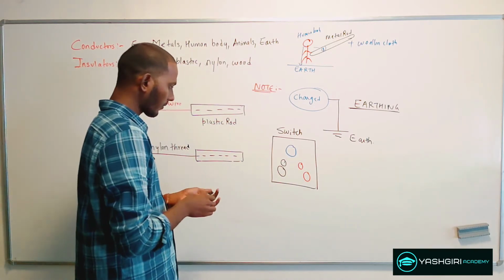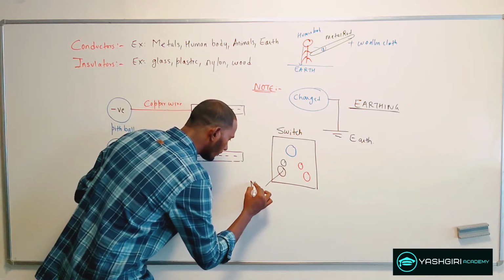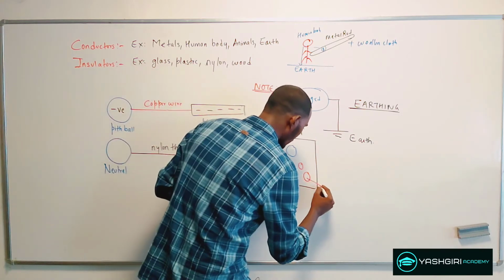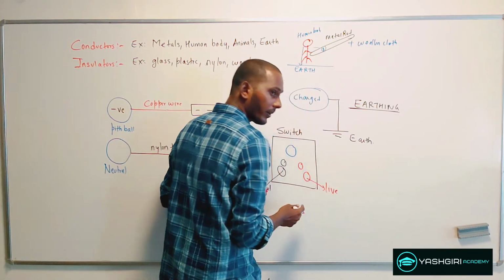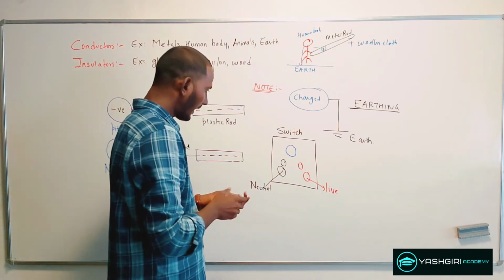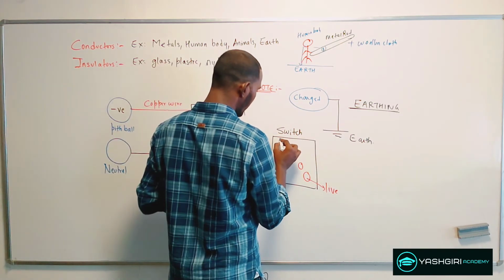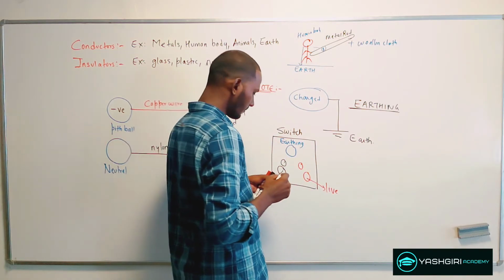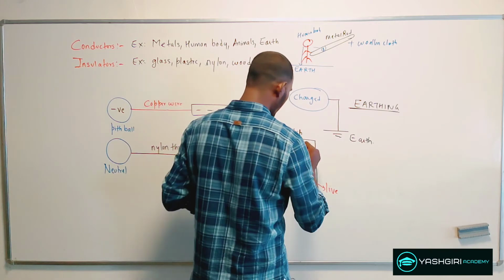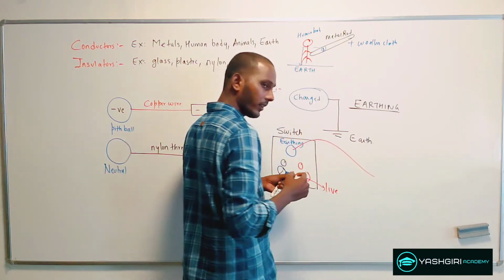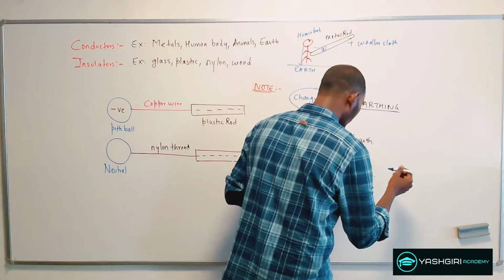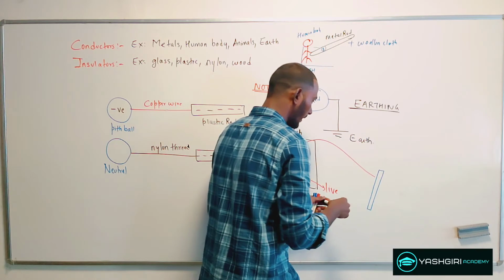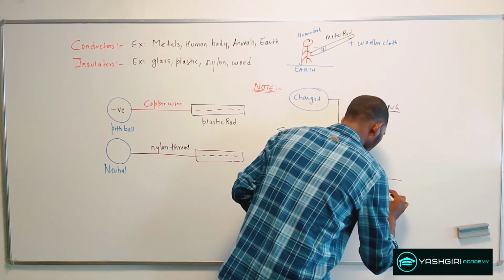Here this is your neutral terminal. The right side is your live terminal which brings in the current, and the big fat pin is your earthing terminal. And this earthing terminal, by means of a conducting wire, is connected to a thick metallic plate which is buried into the earth. This is your earth.